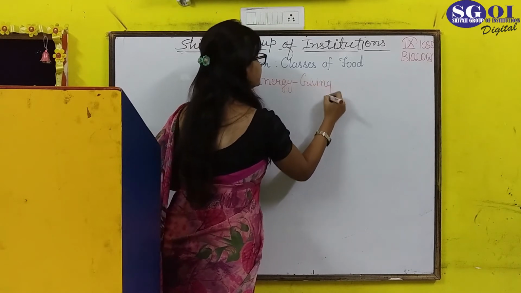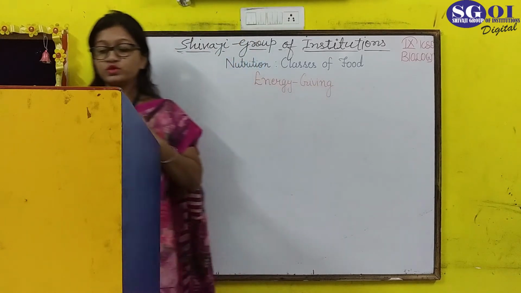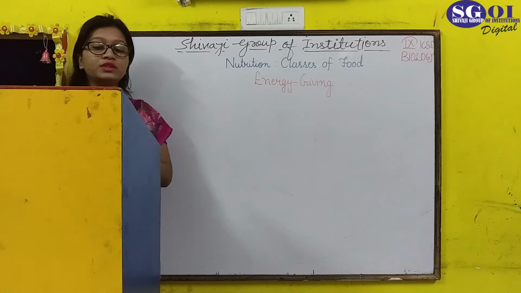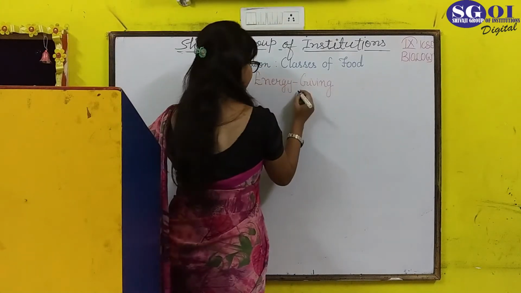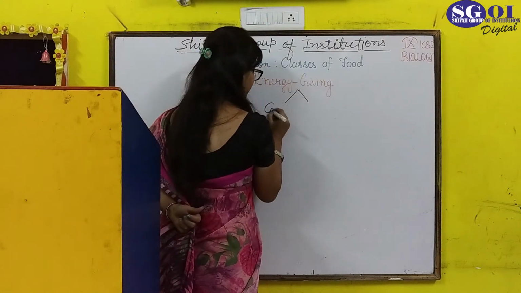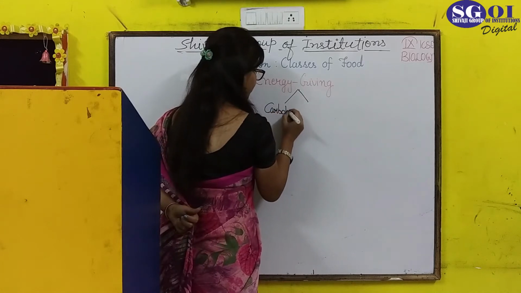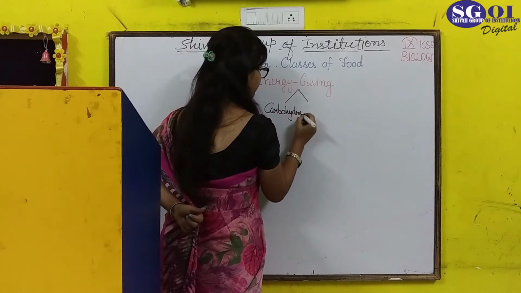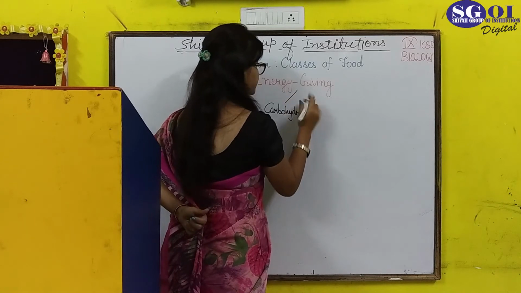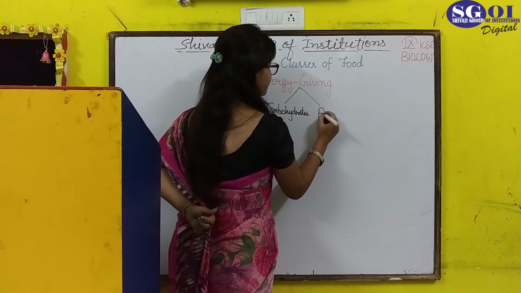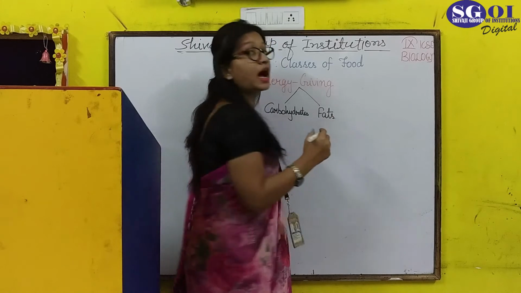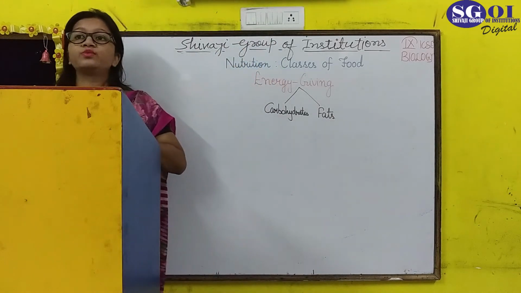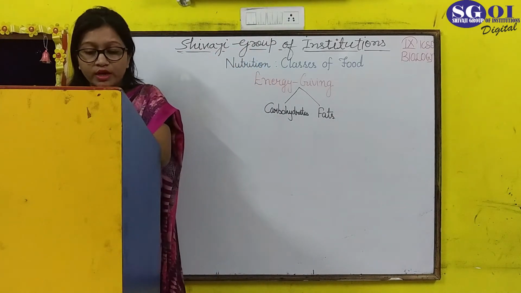What are energy giving foods? Energy giving foods are basically two, that are carbohydrates and fats. These are the two nutrients which provide energy in our body.